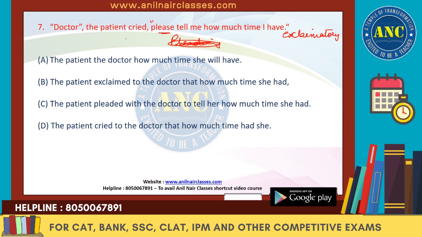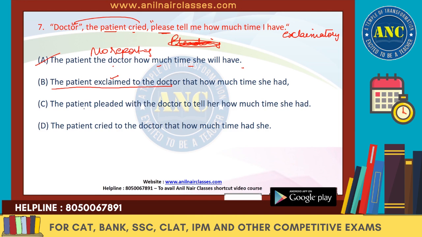So the doctor, patient cried. Now "the patient, the doctor, how much time she will have," this does not make sense. It is completely wrong because there is no reporting verb which is used. Right? We know the patient cried to the doctor, right? So the patient is talking to the doctor. So that is how the sentence has to start with the word patient. "The patient exclaimed to the doctor." The patient is exclaiming to the doctor, because there's an exclamation here. "How much time do I have?"